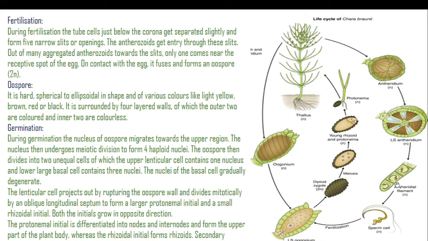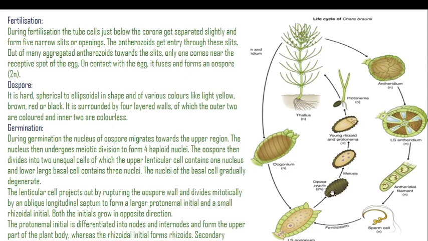This is the antheridial filament, which possesses antheridia, and this is the sperm cell, which is haploid in nature.